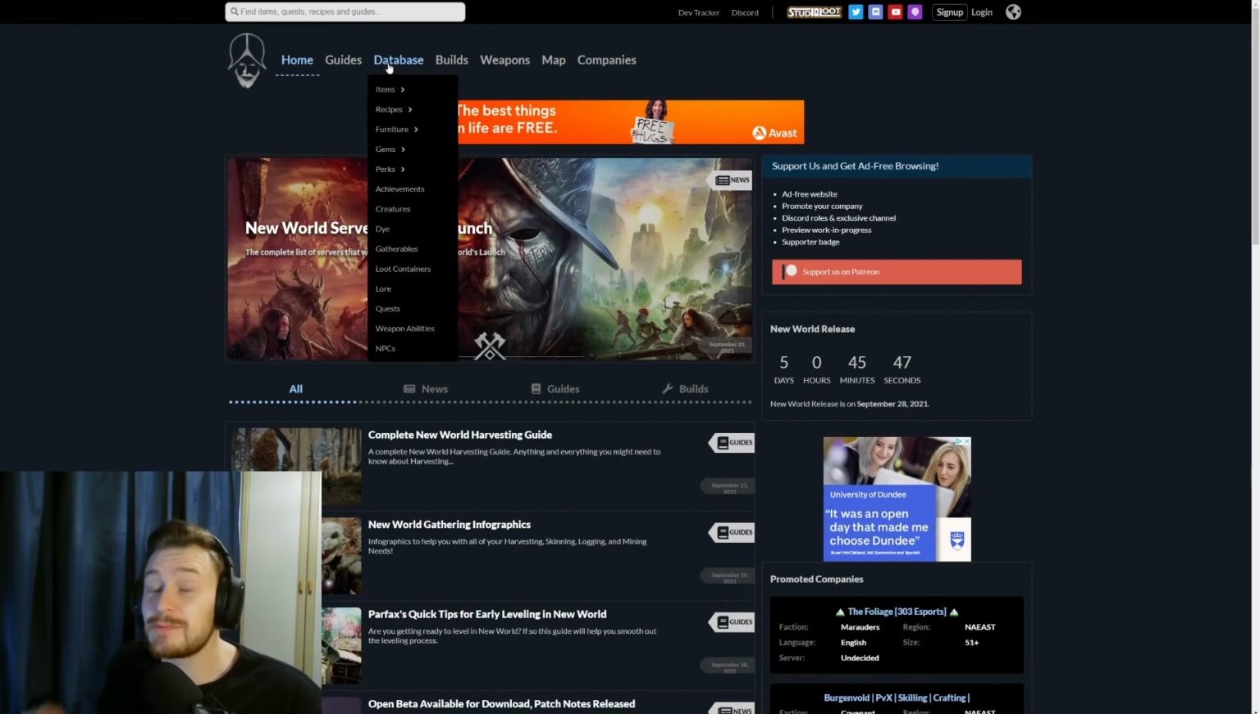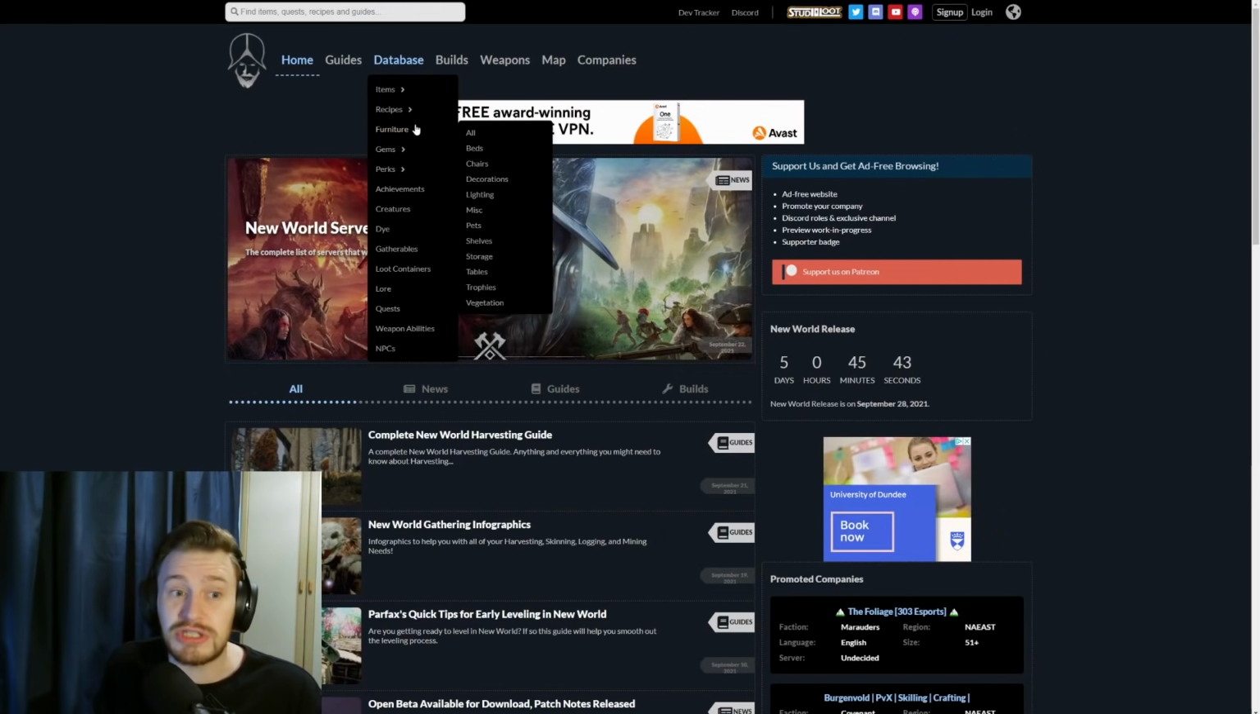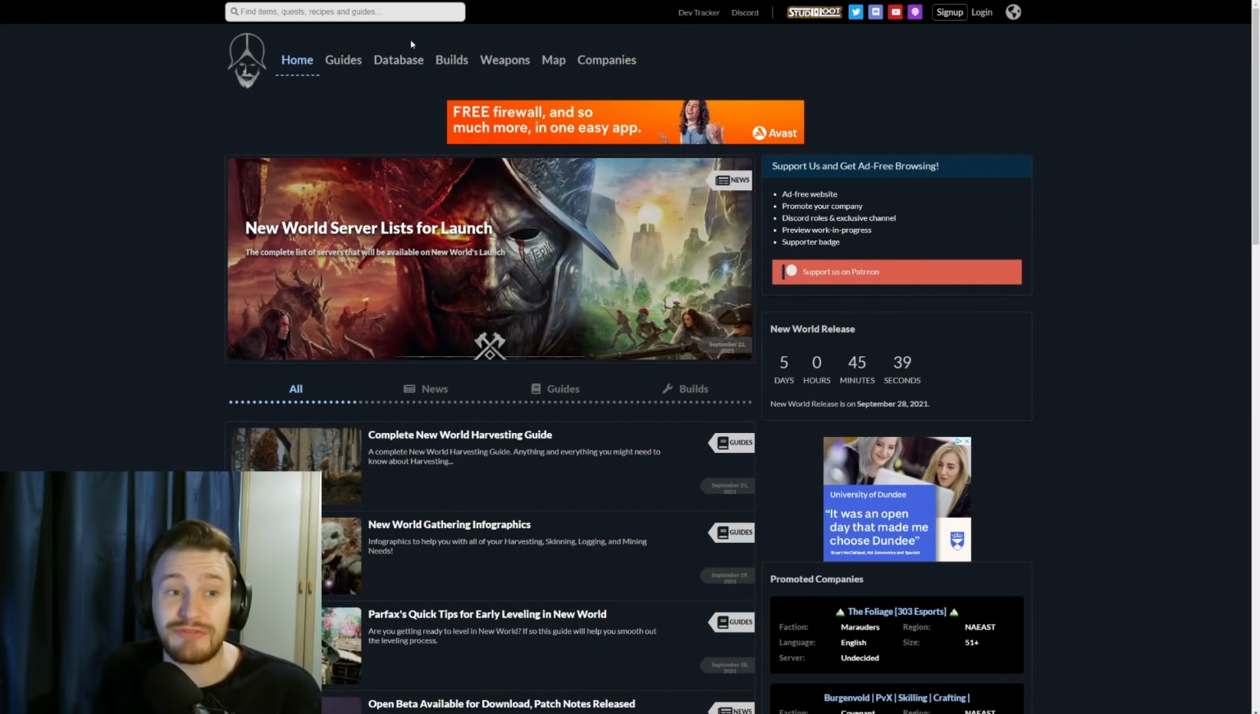They have a full database on everything that's inside the game, so you can check out each and every different thing if you want to find something specific. Go down to its category, for example, gems, and click onto it, for example, there.